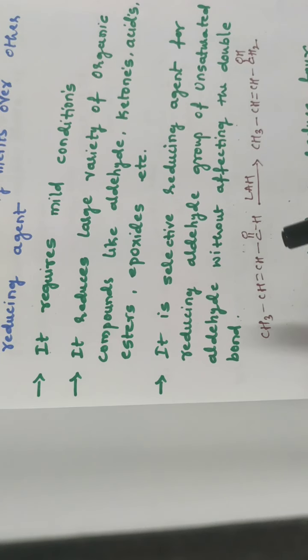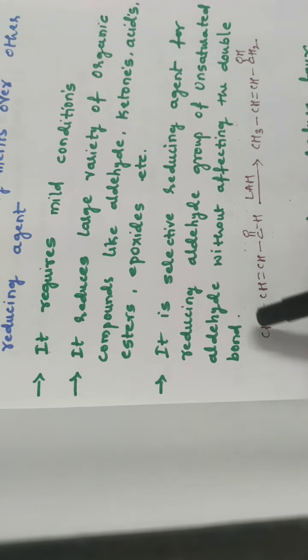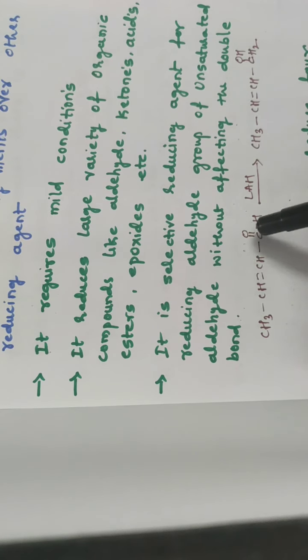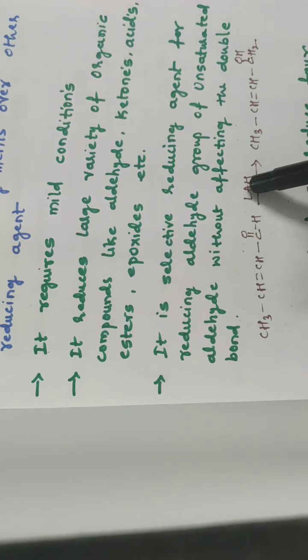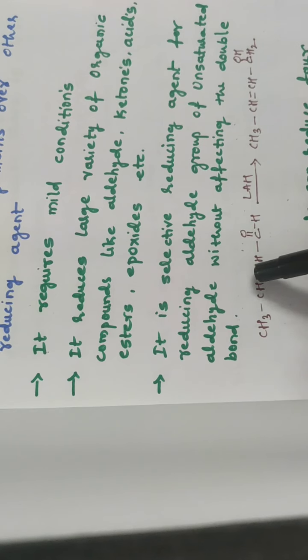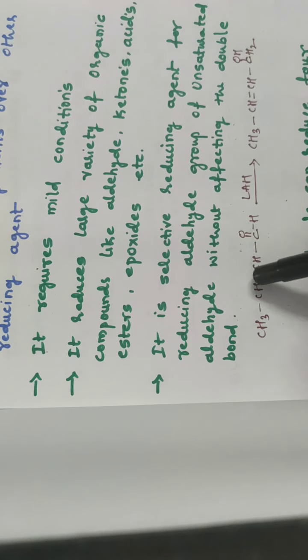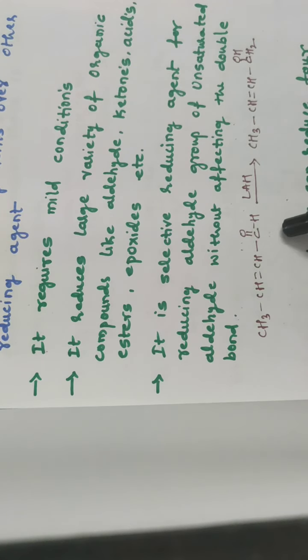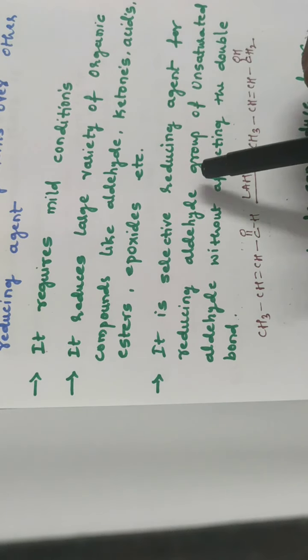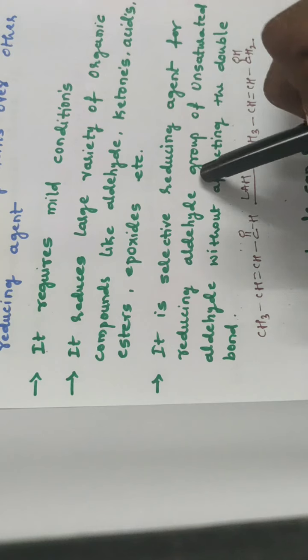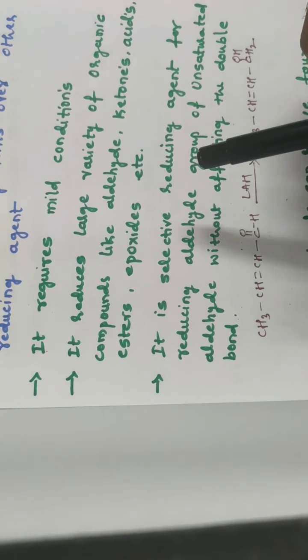That means whenever we are reducing an unsaturated aldehydic molecule, this reagent doesn't affect the double bond. It only reduces the carbonyl compound into an alcohol. So that is one of the special merits of lithium aluminum hydride.